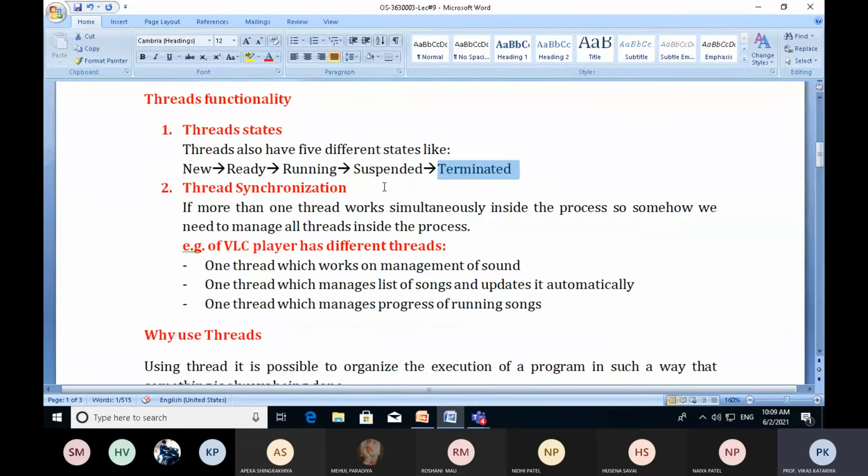If any event occurs during execution, it might go to the suspended or waiting state. So as we discussed in the process life cycle, threads also have 5 different states. It can belong to a new state, a ready state, then running, then terminated, then